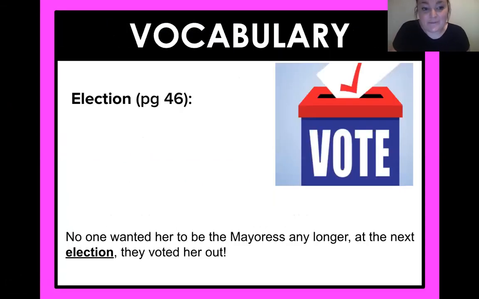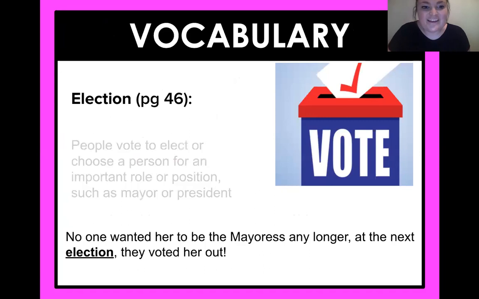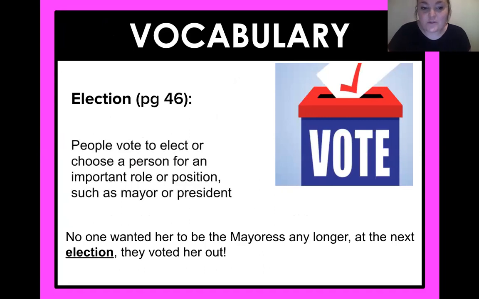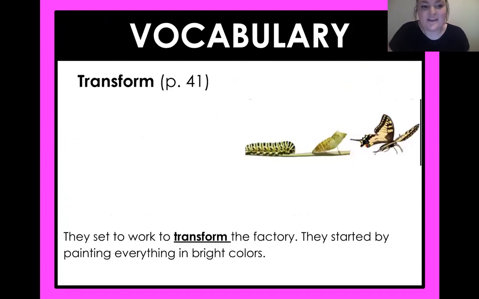For our vocabulary today, our first word is election. Good job, fourth graders. No one wanted her to be the mayoress any longer. At the next election, they voted her out. What's an election? Yes, people vote to elect or choose a person for an important role or position, such as mayor or president.